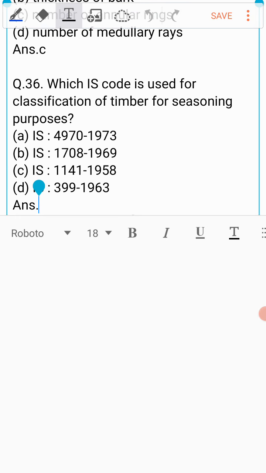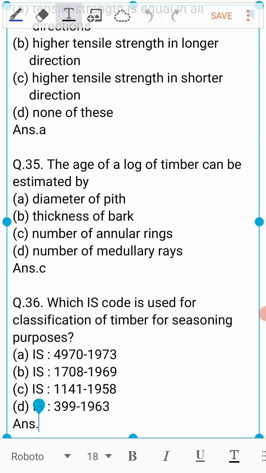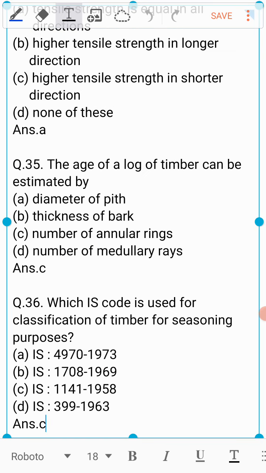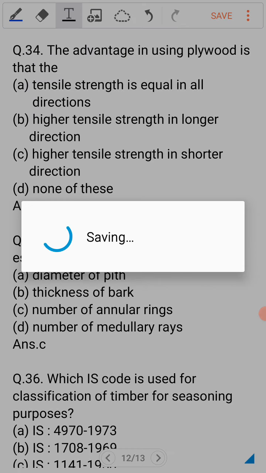So in India, which IS code is used for classification of timber for seasoning processes? Is it A. IS 4970-1973, B. IS 1708-1969, C. IS 1141-1958, or D. IS 399-1963? And the answer to this question is C. IS 1141-1958.